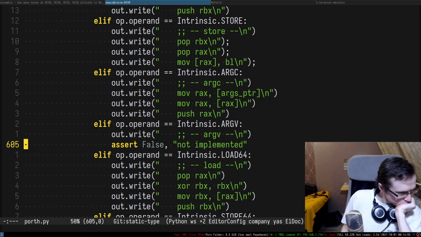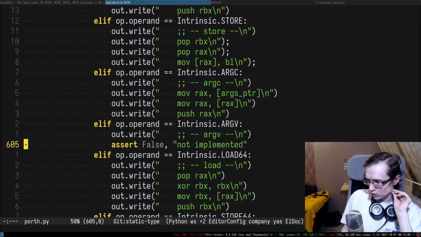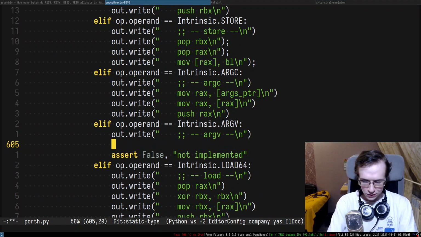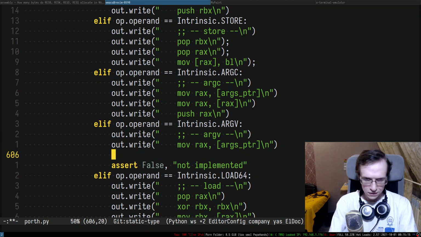Just thinking. So we can give the pointer to maybe, yeah, whatever. All right, so we have to move rax, args ptr, then the dereference, move.